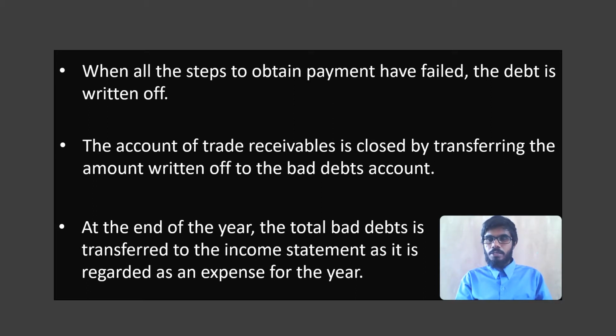And when the year end comes, when we want to prepare the income statement, we will close the bad debt account by making a credit entry on the bad debt account to transfer the total amount of bad debts for the current year to the income statement. Why are we transferring bad debt to the income statement, students? Because bad debt is an expense and it has to be shown in the income statement under the expenses section.